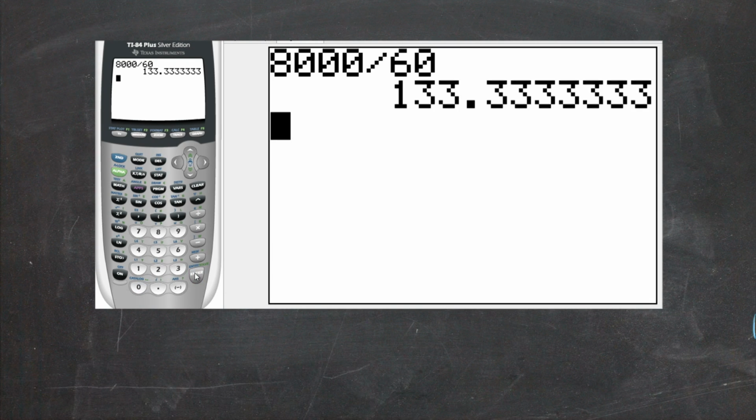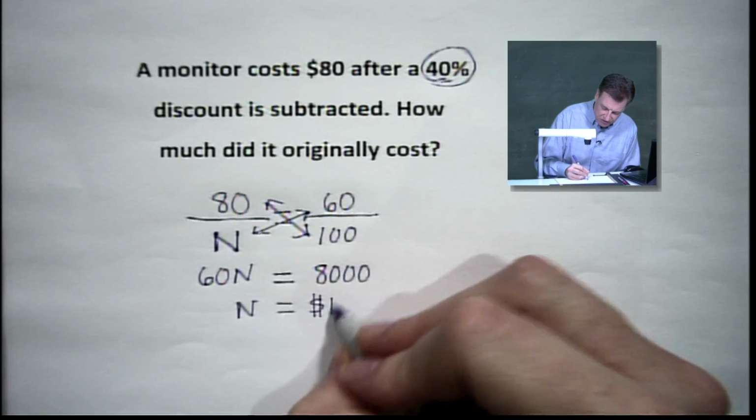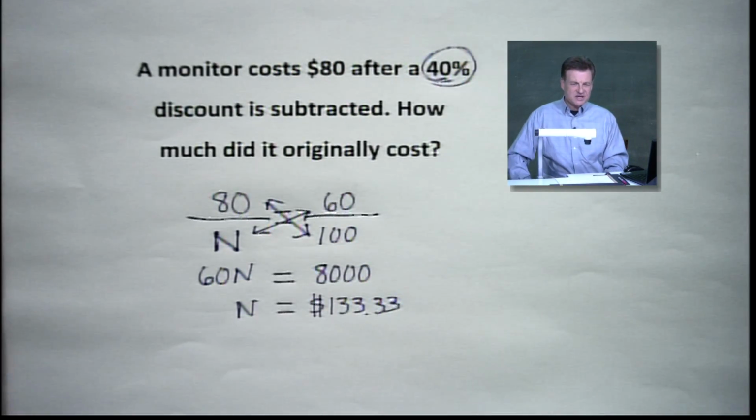See what we get. Ooh, a repeating decimal. What are we going to do with that? Well, since it's dollars and cents, we're going to say the cost was about $133.33. That was not so easy to check, is it?